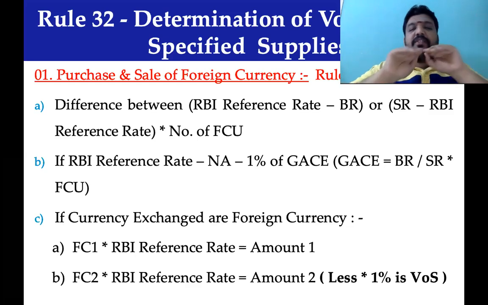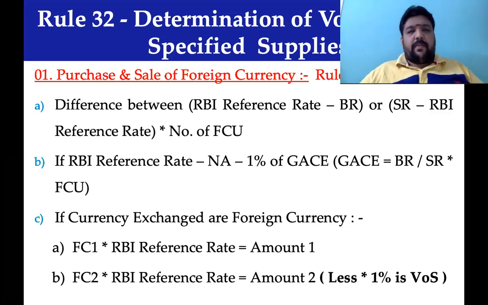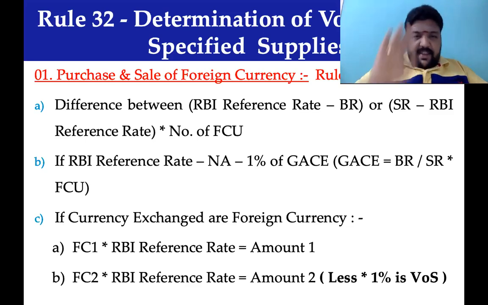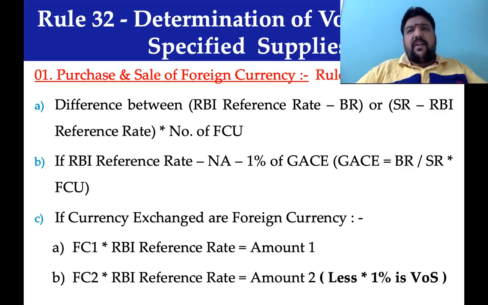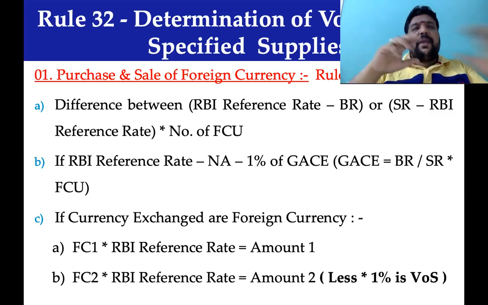Hope you appreciate it. It is qua transaction; it has to be determined per transaction. Qua transaction means per transaction. Every transaction, do I need to do it like this? Yes, because everything is a separate transaction. One fellow comes and buys foreign currency, and one fellow sells foreign currency to him. Now, for our discussion, this is how value of supply will be determined when it comes to a foreign exchange dealer.